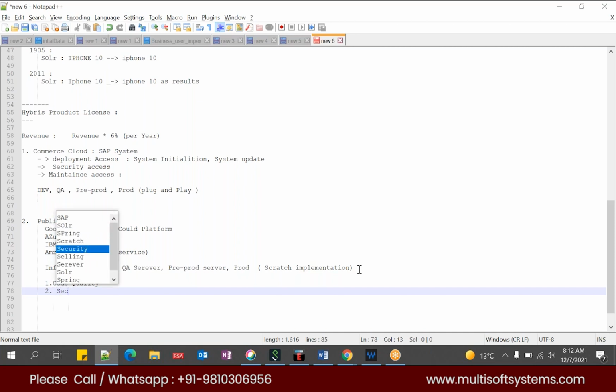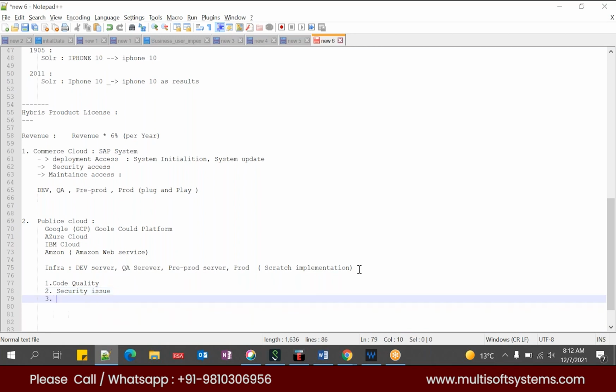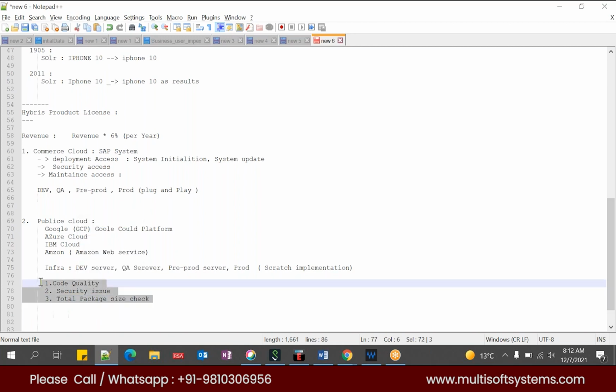The second thing is they will check for security issues. We have top security issues like SQL injection, and security issues related to HTTP and HTTPS, and SSL security. SSL is a security file which will be enabled in order to use HTTPS. So they will do these kinds of security checks. And the next one is total package size. These checks will be taken care of by the SAP system, so that when we go to production, we will be free from these kinds of issues. So this is nothing but the add-ons.